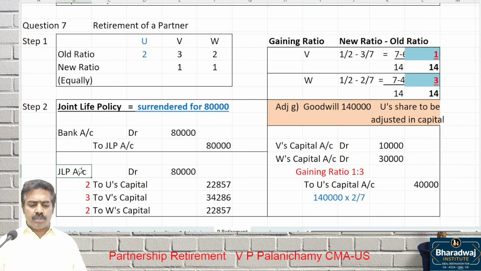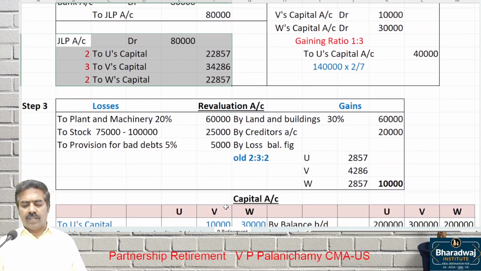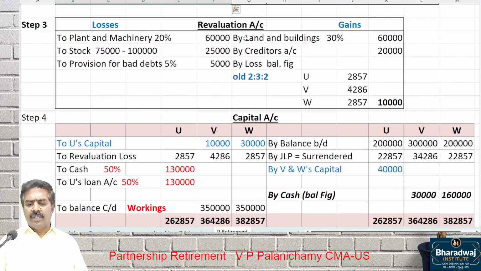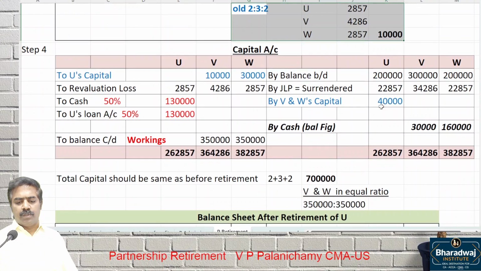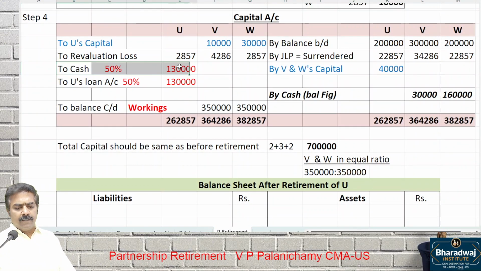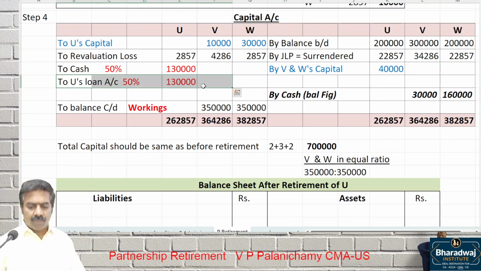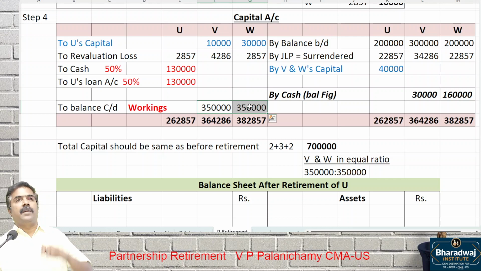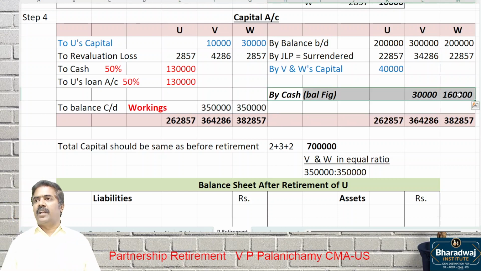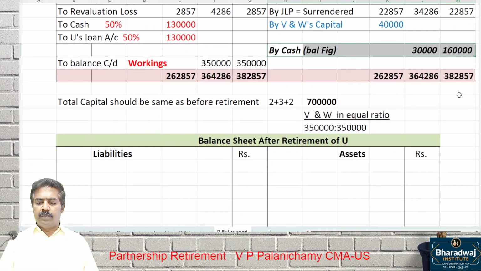JLP surrendered. So whatever is surrendered, be transferred to capital. Revaluation account, nothing new. Credit the gains and debit what? Losses. Net loss is transferred to partners in which ratio? Old ratio. Then we prepare the capital account. First 50% is settled to you. Remaining transferred to which account? Loan account. Then capital should be same as before retirement. This 3,50,000 we maintain. 30,000 and 1,60,000 is the cash they have to bring in.